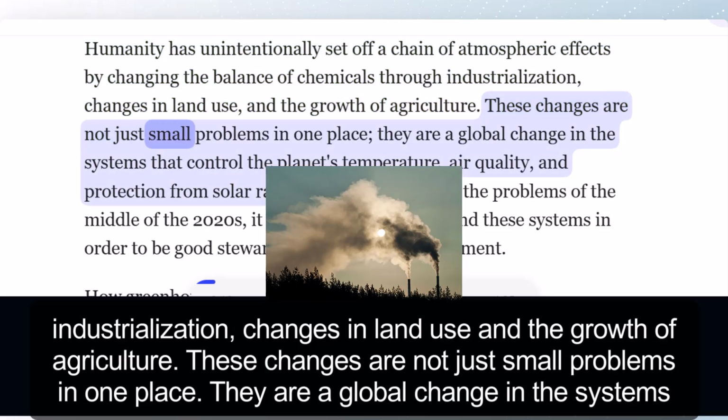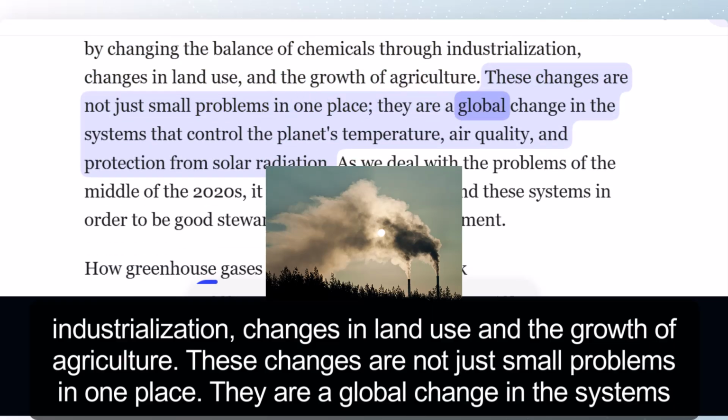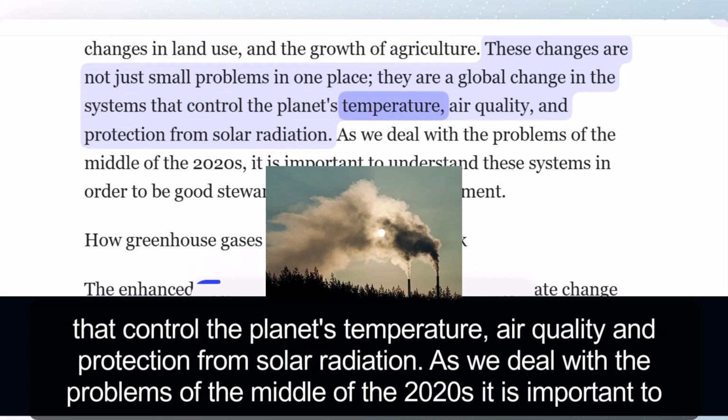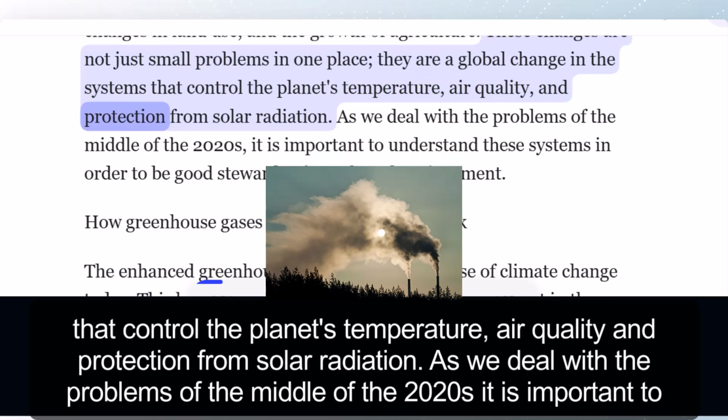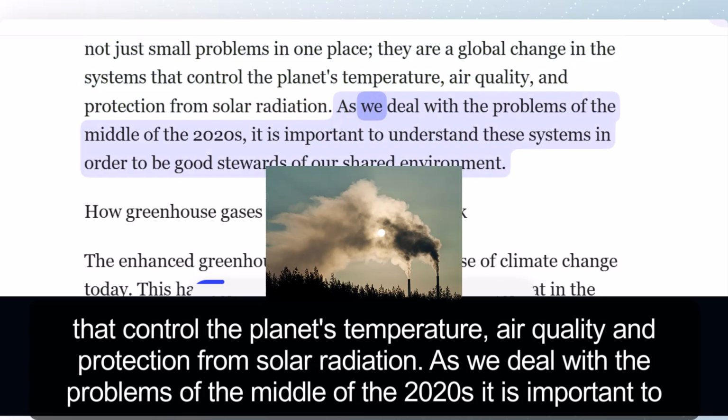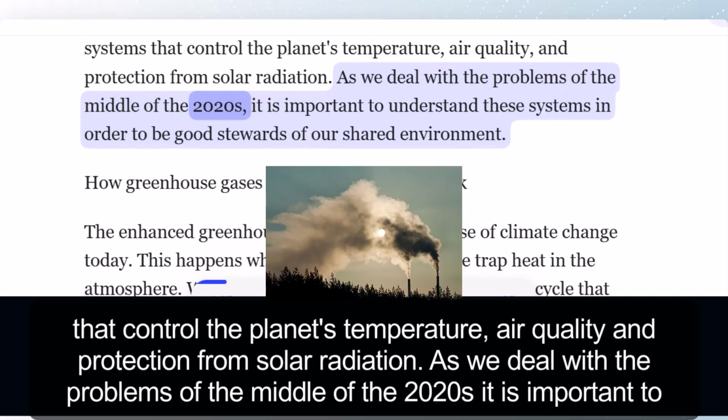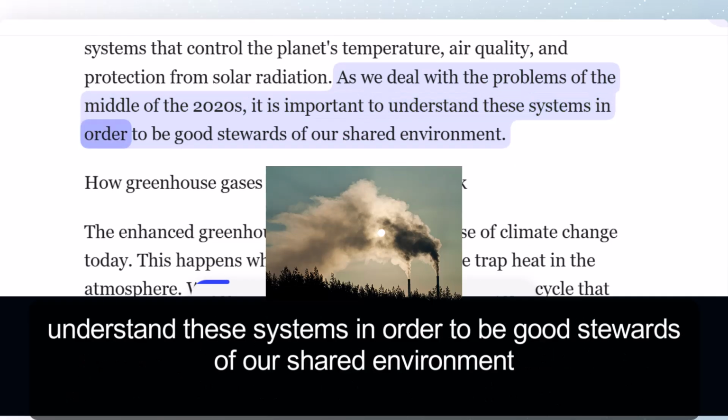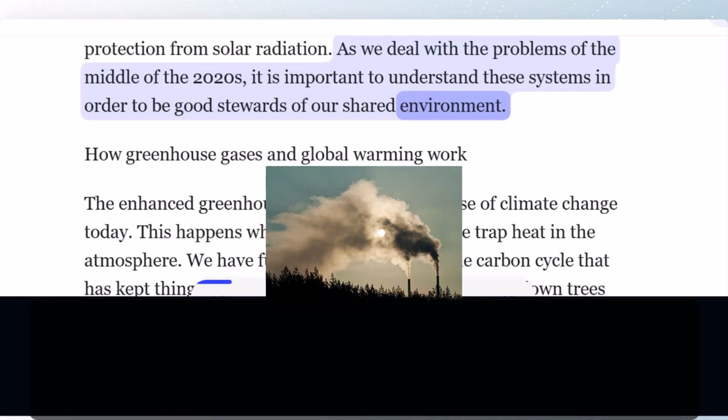These changes are not just small problems in one place, they are a global change in the systems that control the planet's temperature, air quality, and protection from solar radiation. As we deal with the problems of the middle of the 2020s, it is important to understand these systems in order to be good stewards of our shared environment.